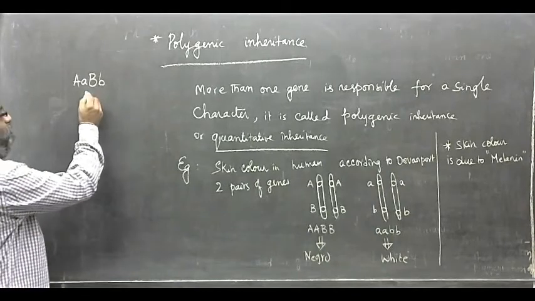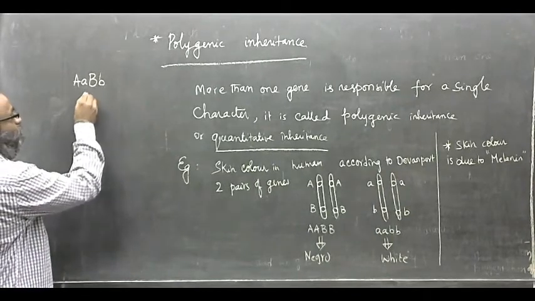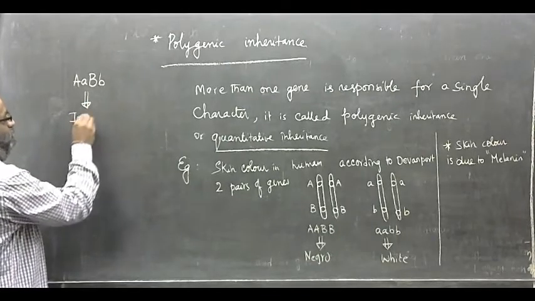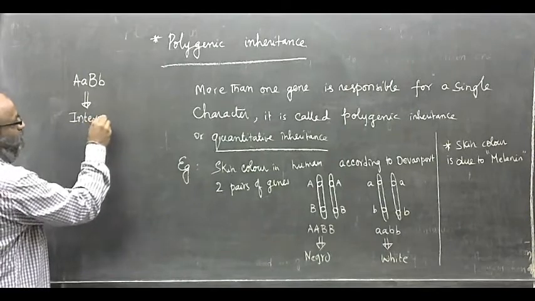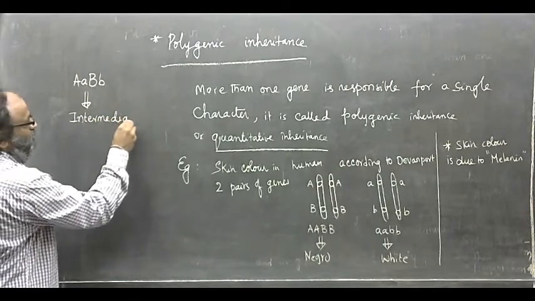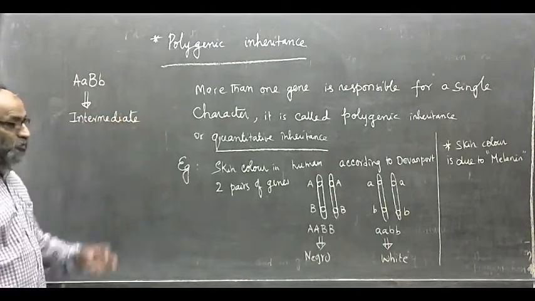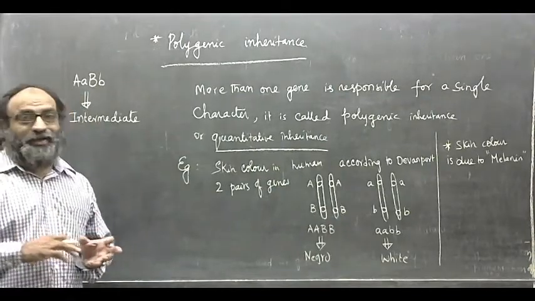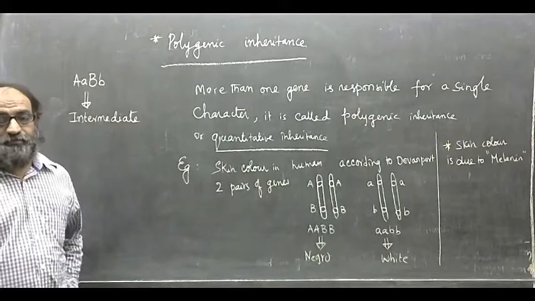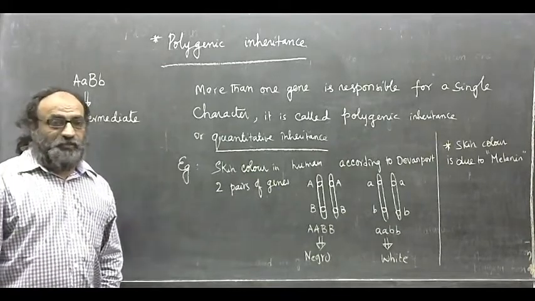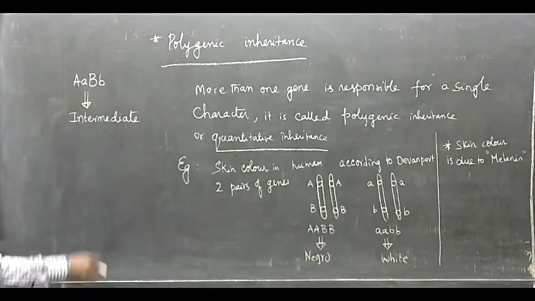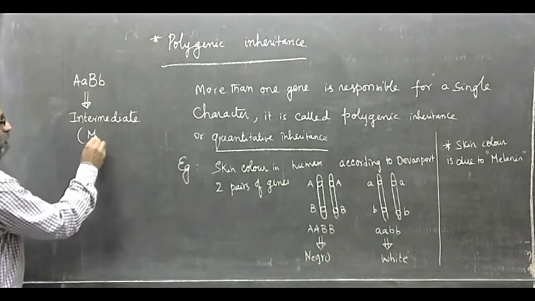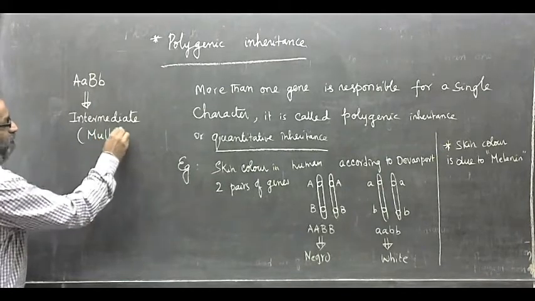Such persons are intermediate in color, intermediate between Negroes and white persons. They are called mulattoes.